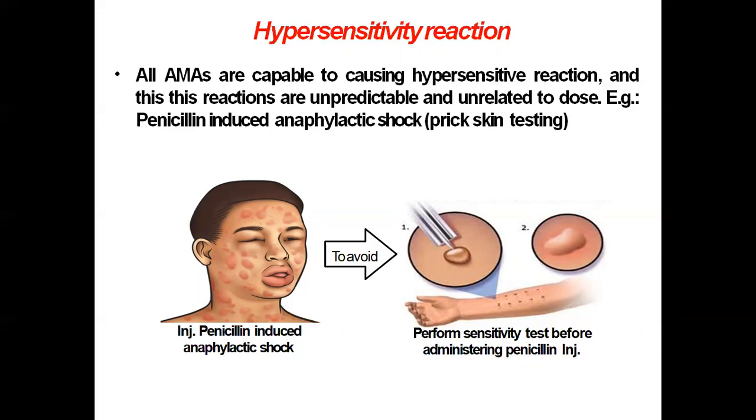A patient who is sensitive to penicillin, even if a very small dose of penicillin is given, is likely to produce an anaphylactic reaction or anaphylactic shock, and therefore one must identify such patients. Before giving penicillin, we have to do a sensitivity test to know whether the patient is sensitive or not. Only if the patient is not sensitive can penicillin be given, otherwise no.